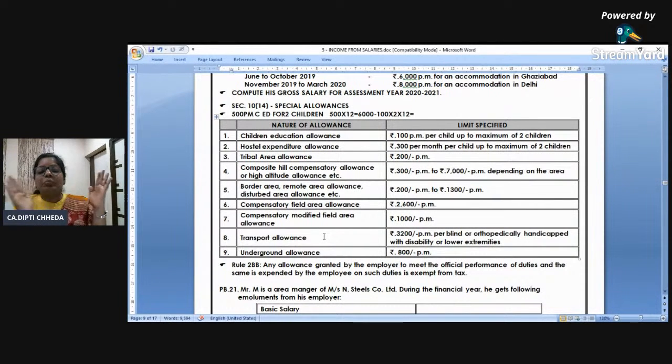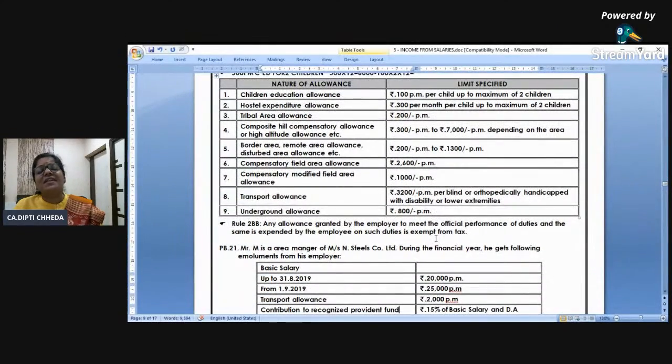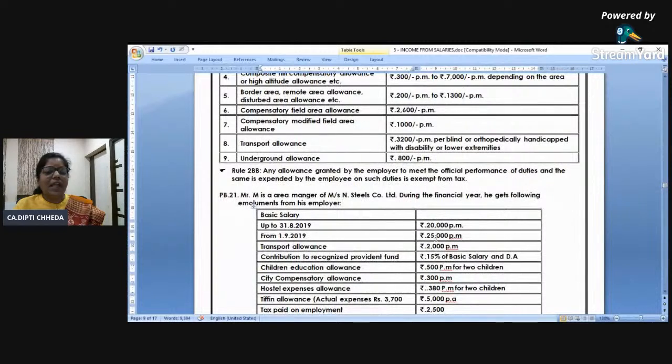Pay attention, an important change. Transport allowance exemption is not given to all the employees. It's given only to blind or orthopedically handicapped, disabled, and they have to go to government hospital and get a certificate that they are suffering from all this. And for them, exemption will be 3,200 per month. Transport allowance is not there, deduction for normal employee, because they are giving you 50,000, no standard deduction. That's why. This is a revision class. If it is a routine class with me or with any other teacher, ma'am, why? Sir, why? Keep that queue open and you will analyze and learn and you will not have to justify.